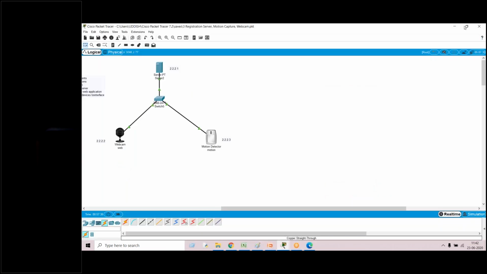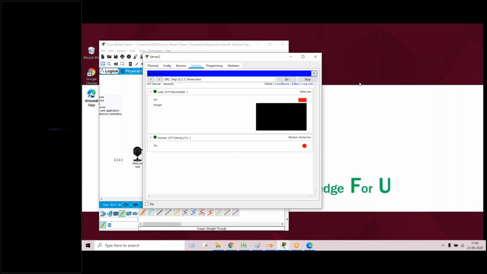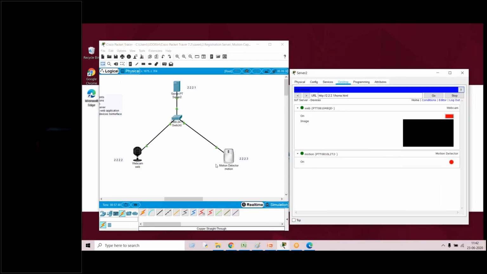No, just make sure that you are near the motion detector. If you are near the motion detector, the webcam will be automatically on and off. Click the output, Alt, go near the motion detector. I'm getting the output. Ma'am, your voice is breaking. I'm not able to understand what you are asking.